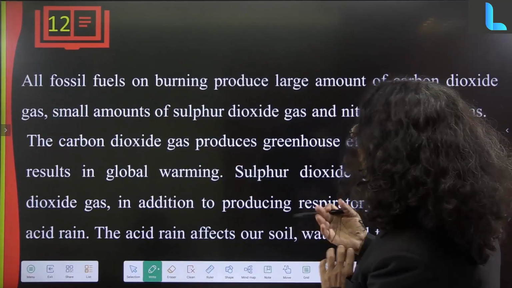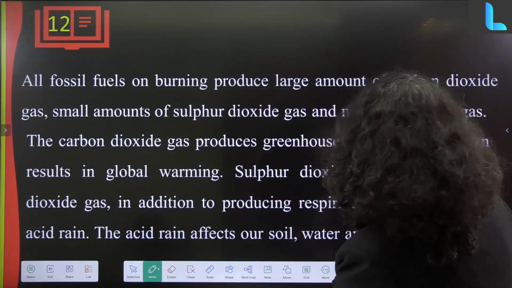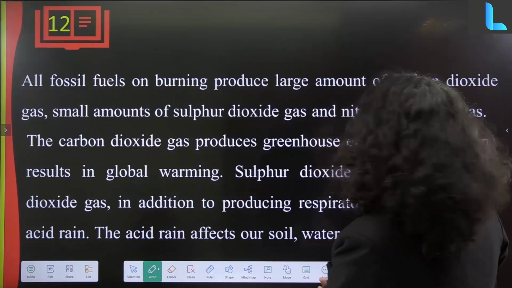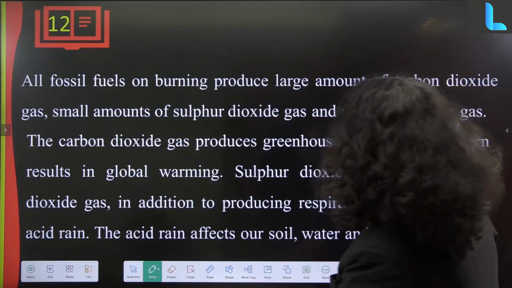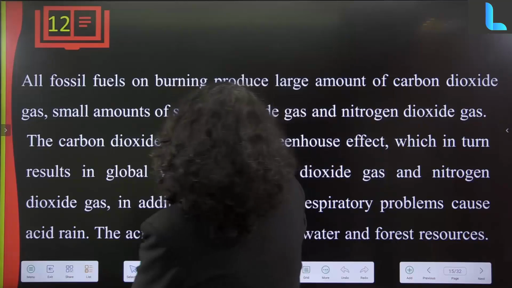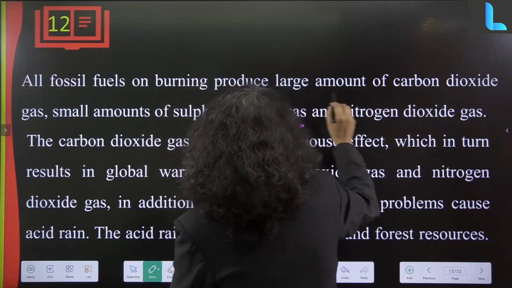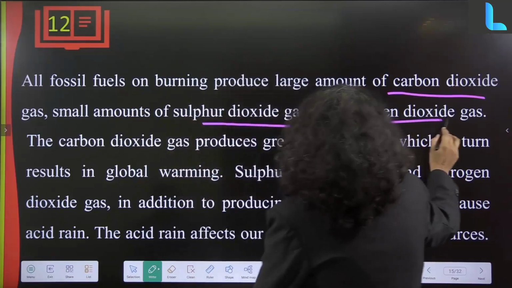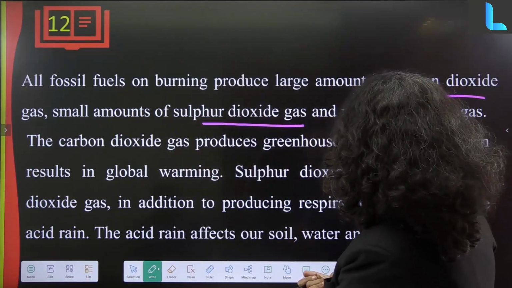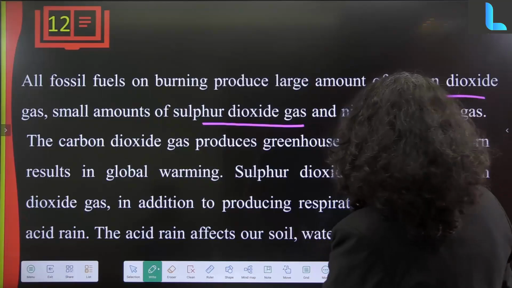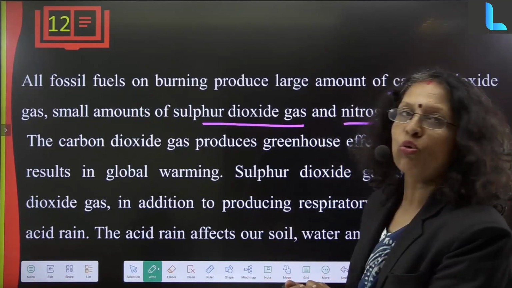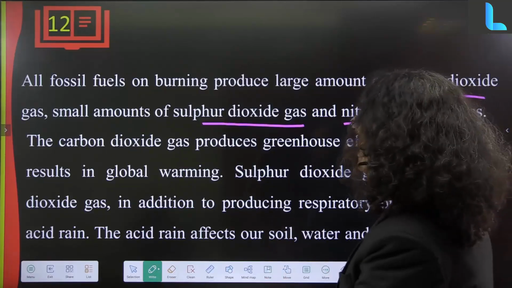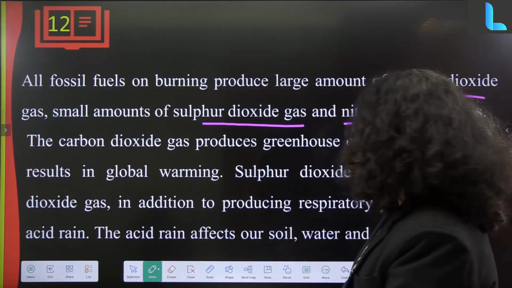Now all fossil fuels on burning produce a large amount of carbon dioxide and small amounts of sulfur dioxide and nitrogen oxide gases. These gases are hazardous and cause environmental pollution. Carbon dioxide gas produces the greenhouse effect, which in turn results in global warming. With global warming, the earth is getting heated. That is why we are observing disrupted weather patterns.